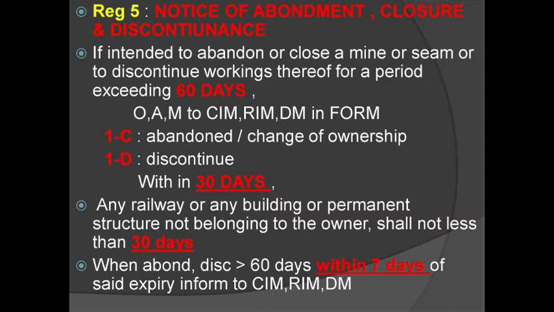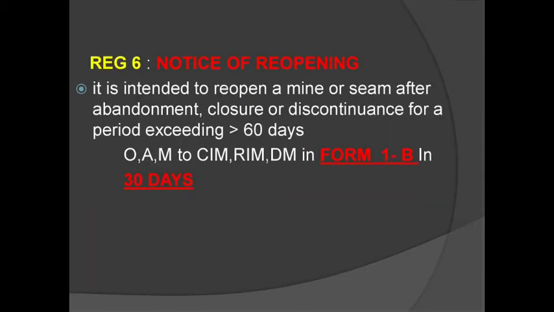And if you go to the next regulation, that is regulation 6, notice of reopening. So what is a reopening? We already discussed a regulation, that is notice of abandonment, closure and discontinuance. So what does notice of reopening mean? It is intended to reopen a mine or a seam that has been abandoned, closed or discontinued for more than 60 days.